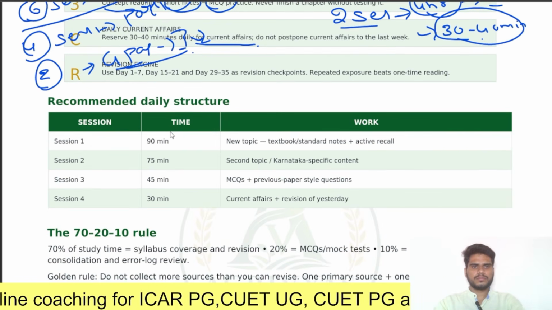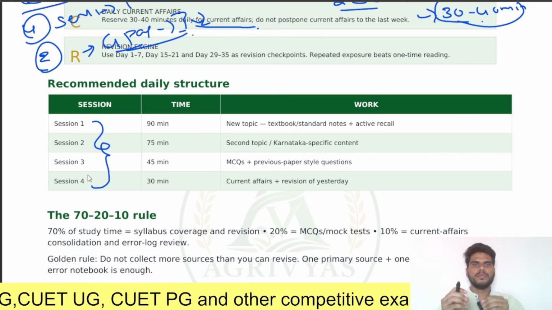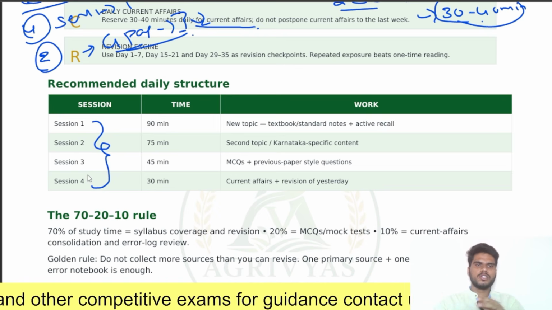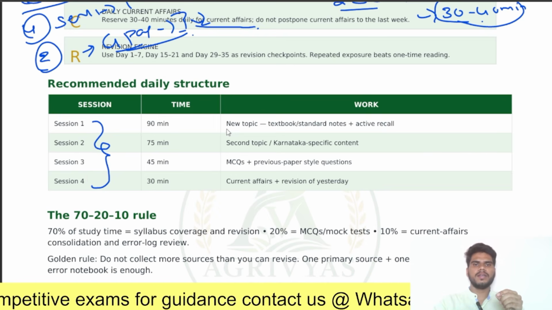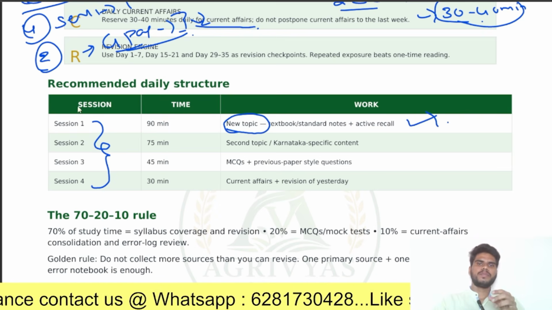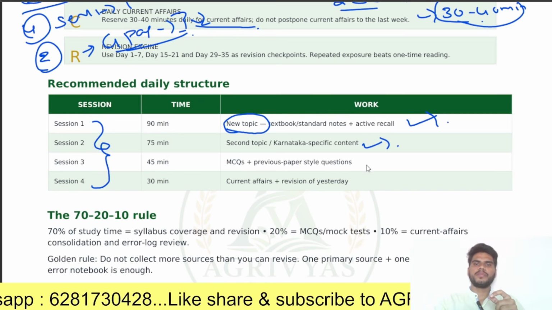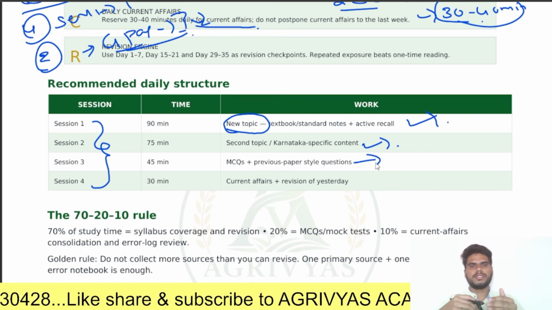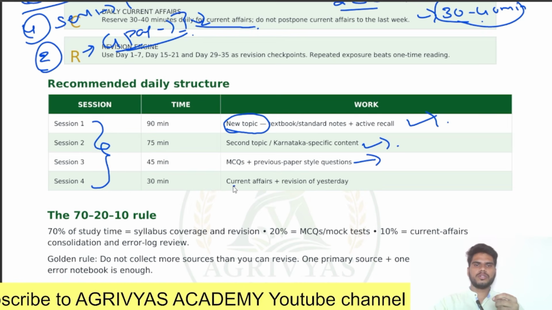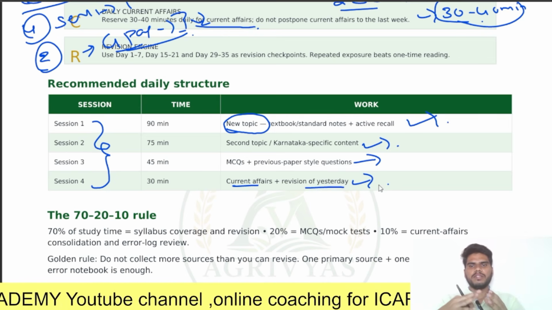Here, 4 sessions are allotted for aspirants who are already perfect and confident in paper 2. For you we have allotted 4 study sessions per day. In the first session, actively recall and complete a topic. In the second session, go through Karnataka specific topics. In the third session, practice MCQs and previous year question papers. In the fourth session, go through current affairs and revise what you read yesterday. You should do revision every day.